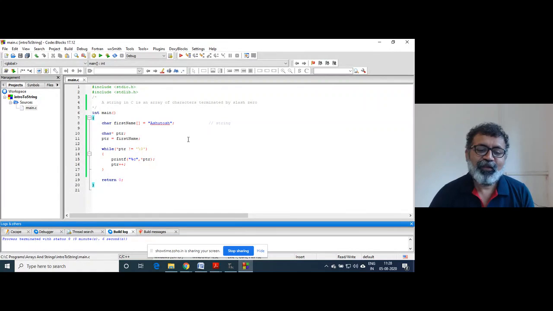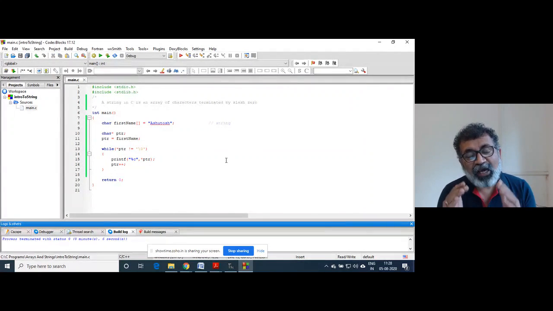So friends, when you assign this string, slash zero is automatically inserted by the compiler. That is the reason I can put the condition like this. Slash zero is a special character whose ASCII value is zero. It is basically a single character, not slash and zero, or two.